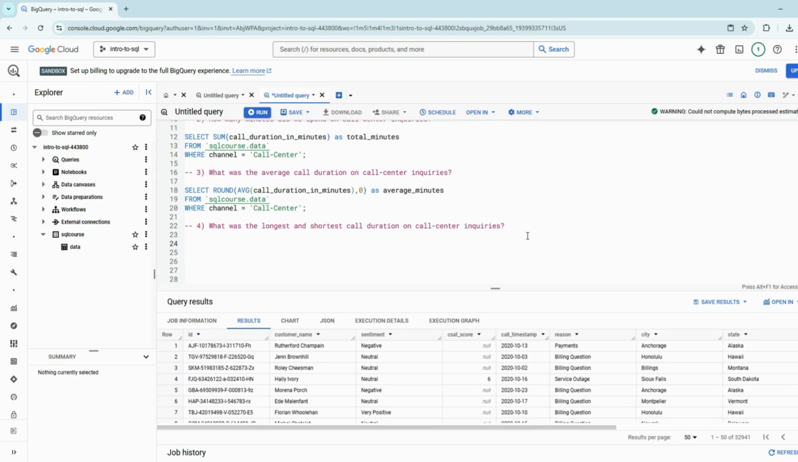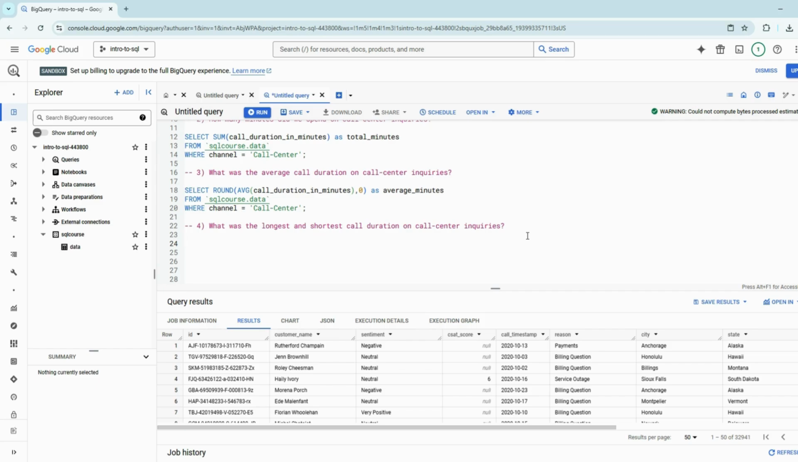Okay, so next up we have: what was the longest and shortest call duration on call center inquiries? Like I said, this one's asking two questions. So we have to think, based off the original slide I presented at the beginning, what would make sense here, right? Longest would mean the most, which in this sense would mean max. And then for shortest, we want to use min.